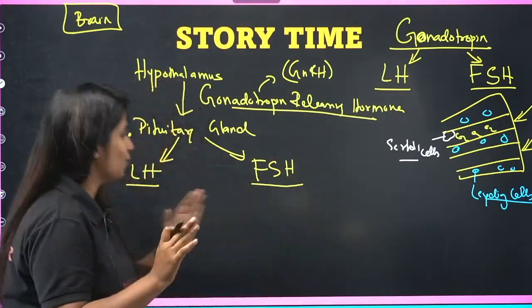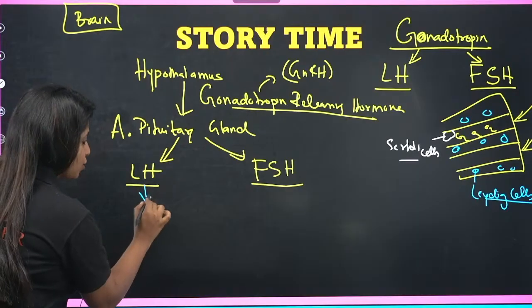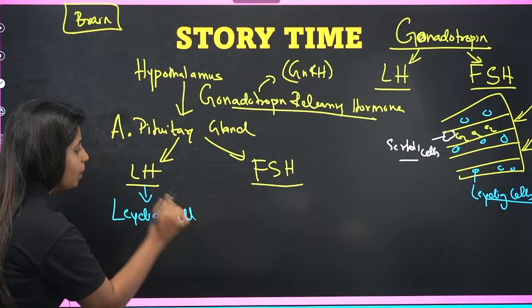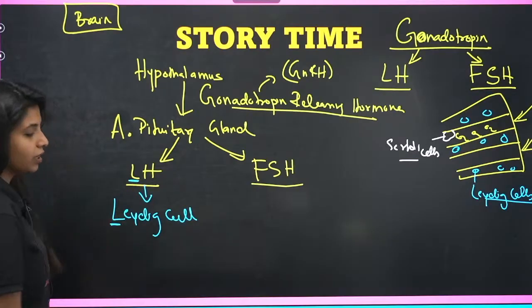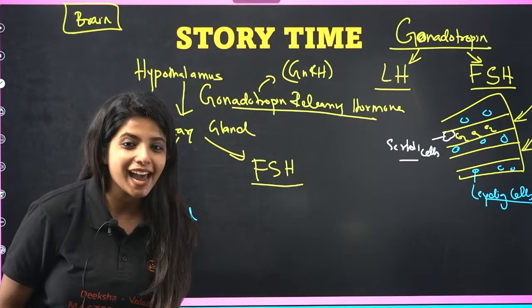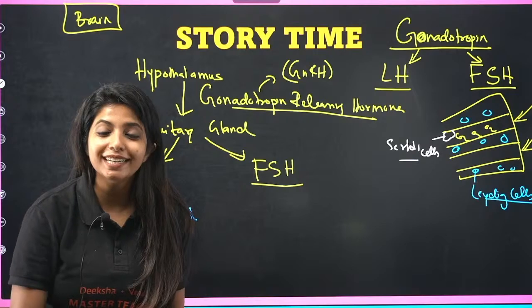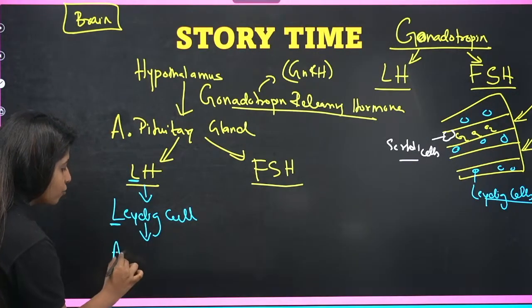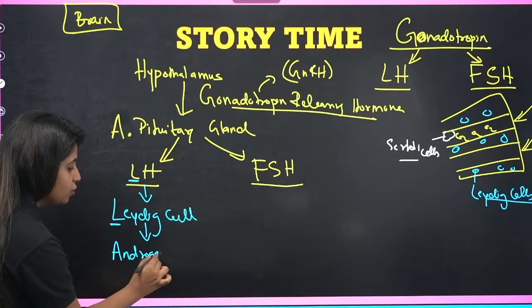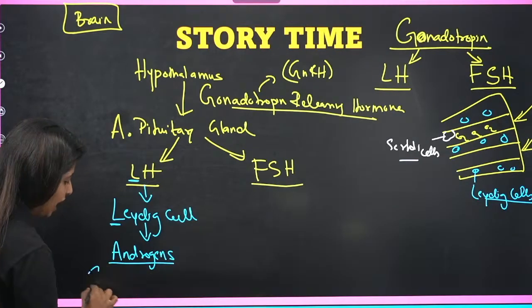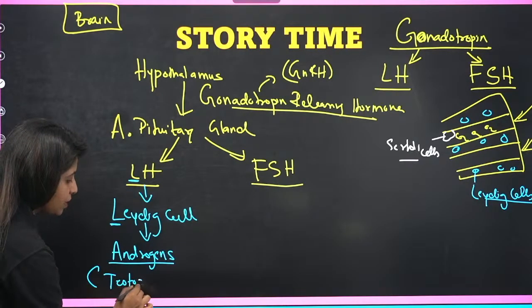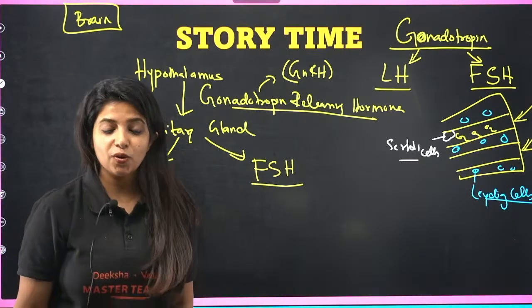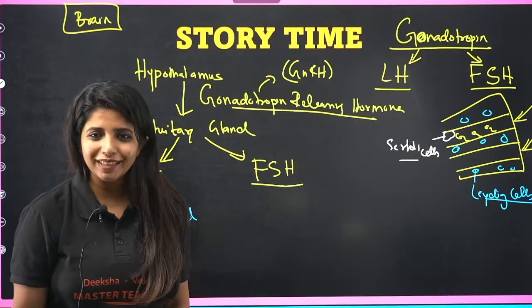Now, this LH is going to act on the Leydig cell. And it is very easy to remember. Why? Because L over here, L over here. What does it say while it acts? It says that, macha, you have to release the male sex hormones. That is basically the androgens. The male sex hormones are known as androgens. The major androgen that we have is testosterone. The major male sex hormone that we have is what? Testosterone.